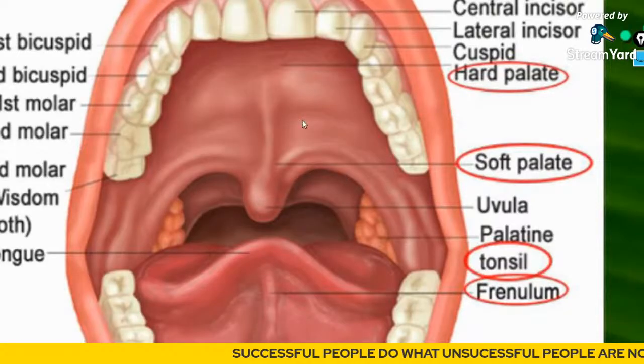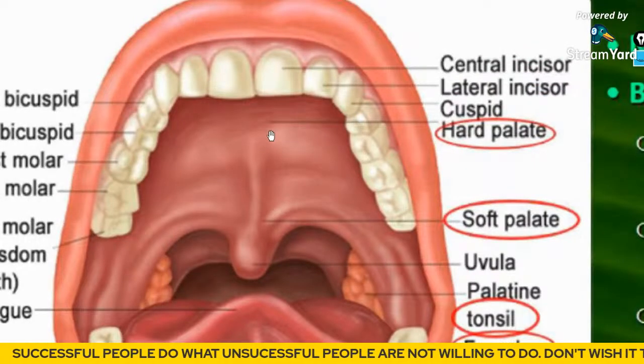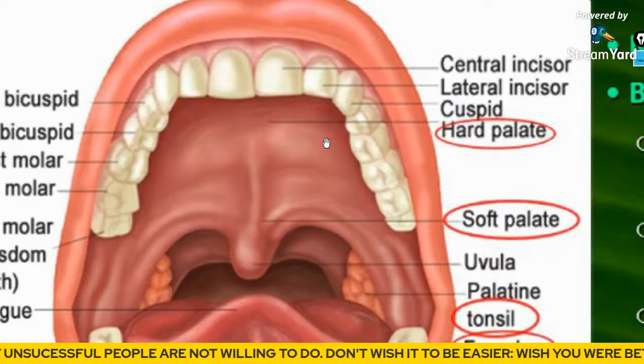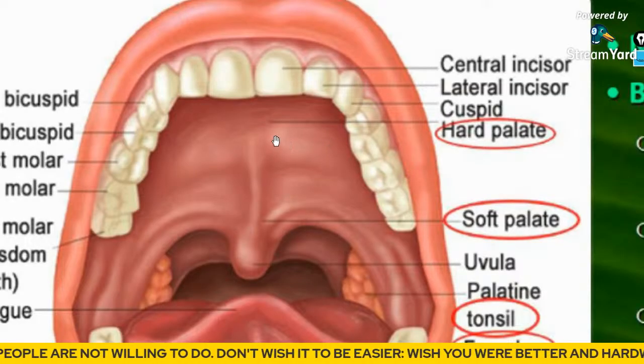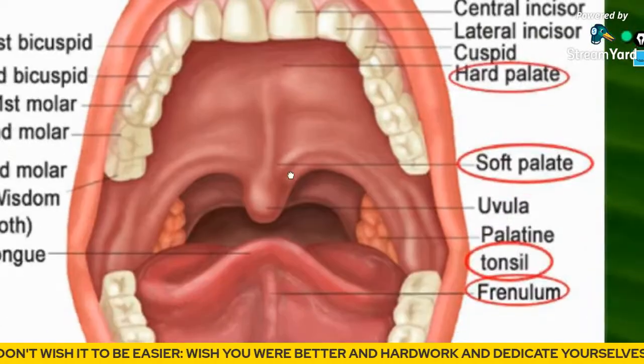This is the hard palate. Look, this is the hard palate. I hope you can see the cursor of my mouse. The roof of the mouth you will call the hard palate, and the bottom portion you will call the soft palate.